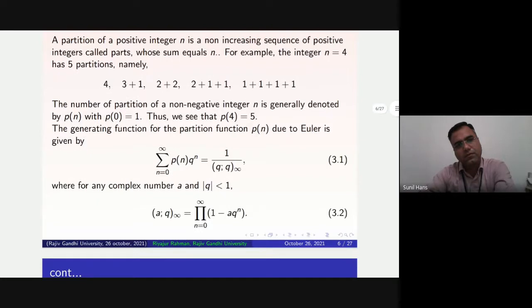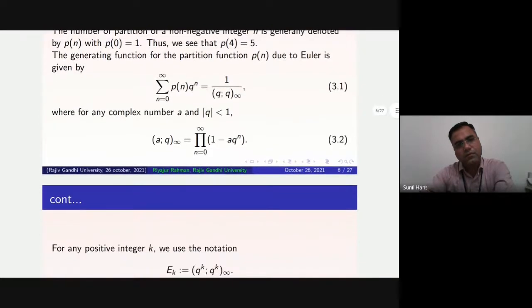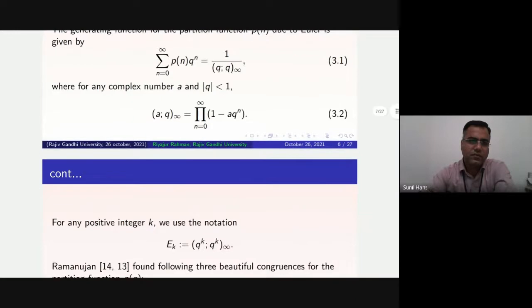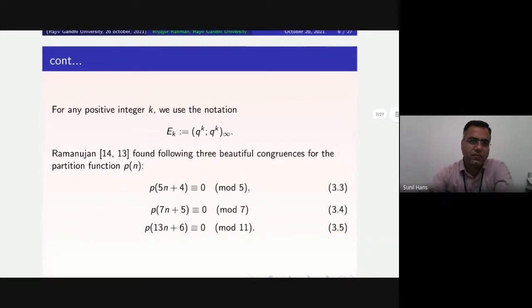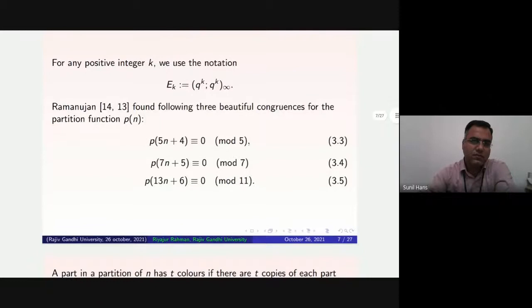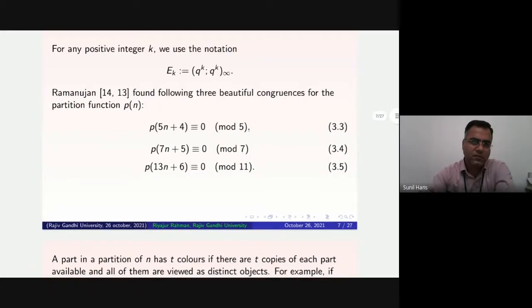The generating function for the partition function is given by equation 3.1, where for any complex number a and |q| less than 1, the product is given by equation 3.2. Throughout this paper, for any positive integer k, we will use the notation e_k equal to (q^k; q^k) infinity. Now, Ramanujan, in references 14 and 13, found three beautiful congruences given by equations 3.3, 3.4, and 3.5.